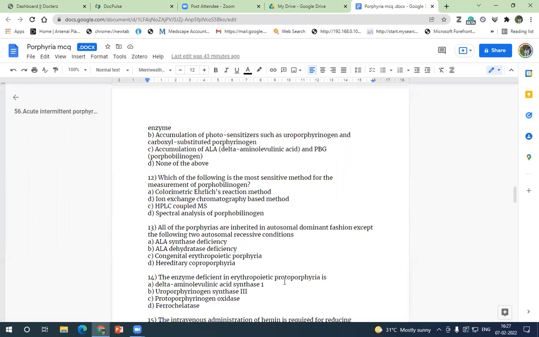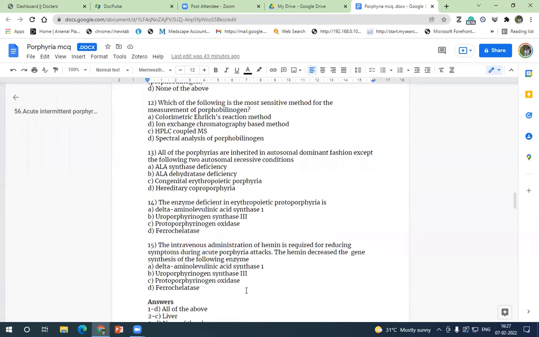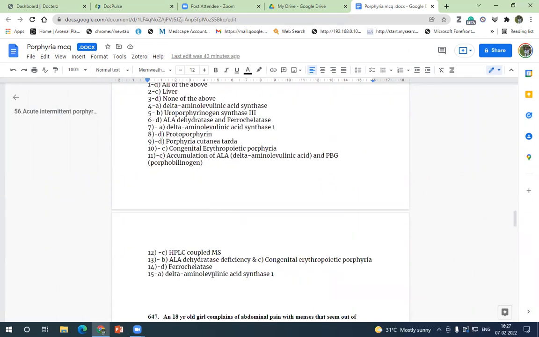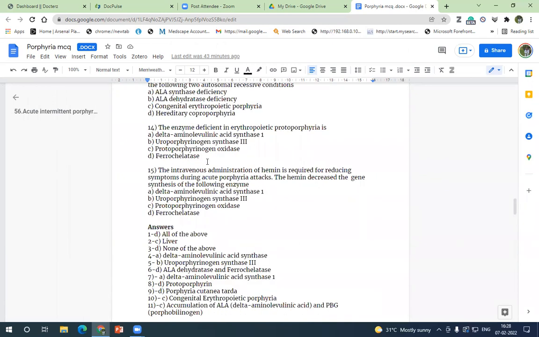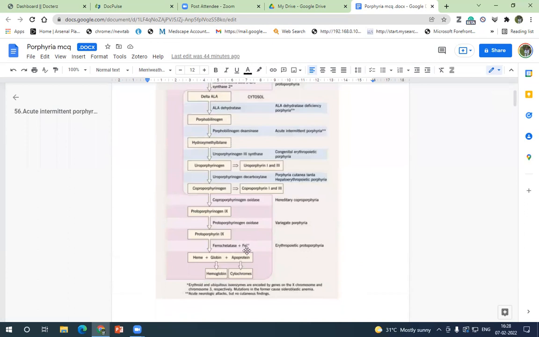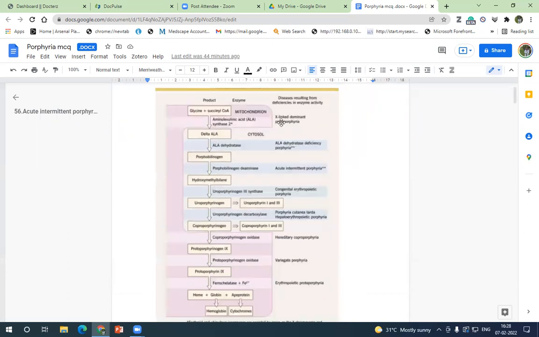Okay. Enzyme deficient in erythropoietic protoporphyria. Erythropoietic protoporphyria is the last enzyme, that is ferrochelatase. So don't confuse X-linked protoporphyria and erythropoietic protoporphyria. X-linked protoporphyria is overactivity of ALA synthase, and erythropoietic protoporphyria is ferrochelatase deficiency. Overactivity of the enzyme ALA synthase 2 will cause X-linked protoporphyria. Deficiency of this enzyme will result in X-linked sideroblastic anemia.